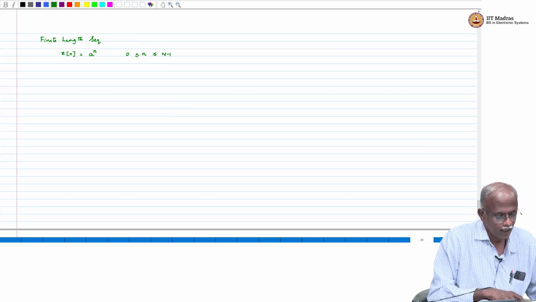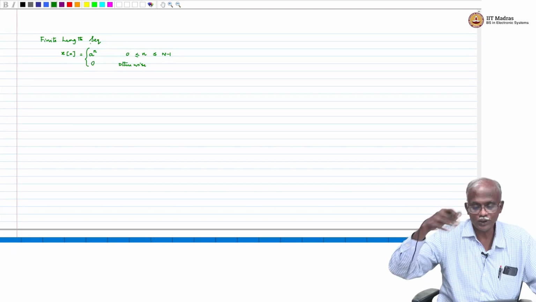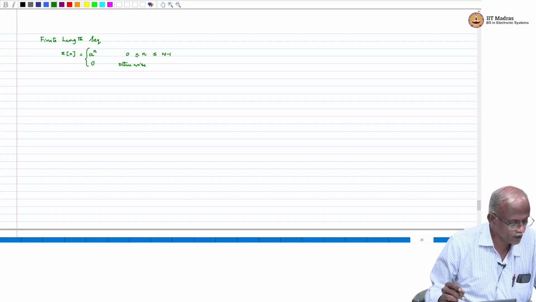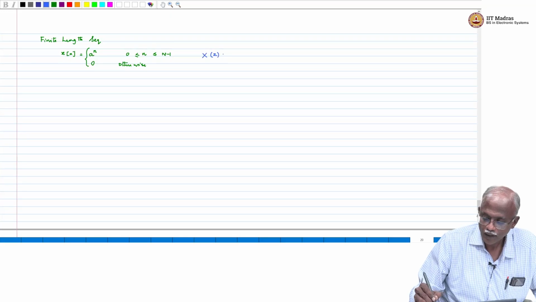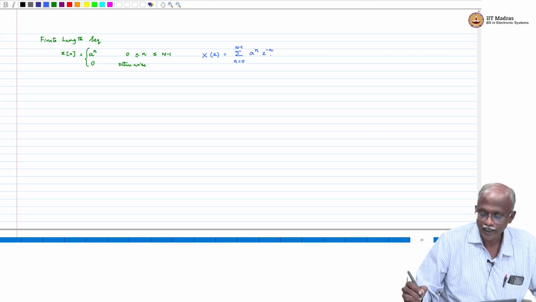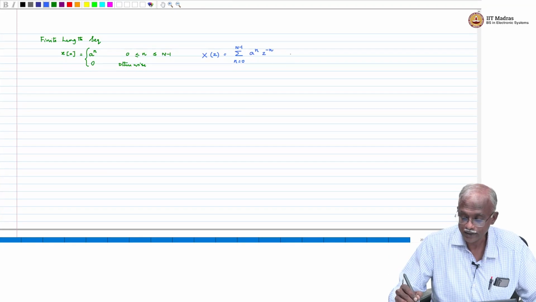And equal to 0 otherwise. So, you can see that it is a finite length sequence which is exponential in the region that it is specified. Okay, let us write down x of z. X of z is equal to summation n equal to 0 through n minus 1 a power n z power minus n. So, it is a finite length geometric series.